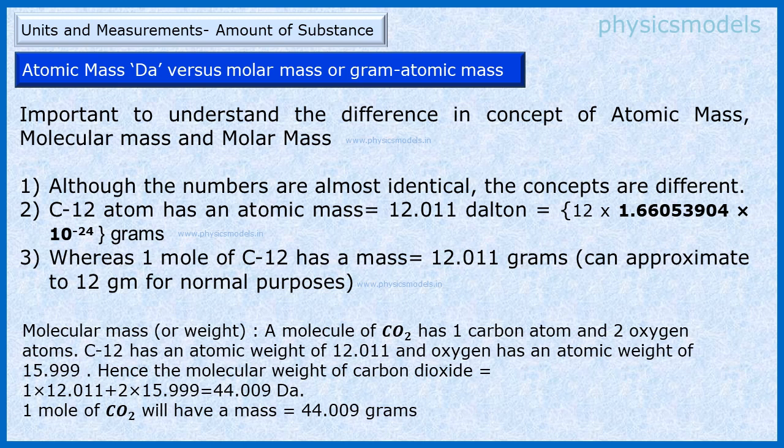Similarly, if we take a molecule of CO2, we have to simply add the atomic weight of 1 C and the atomic weight of oxygen multiplied by 2, and we will get the molecular mass of the CO2 molecule as 44.009 Dalton. 1 mole of that CO2 will have a mass of 44.009 grams.